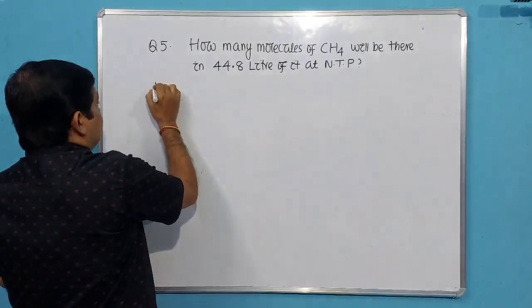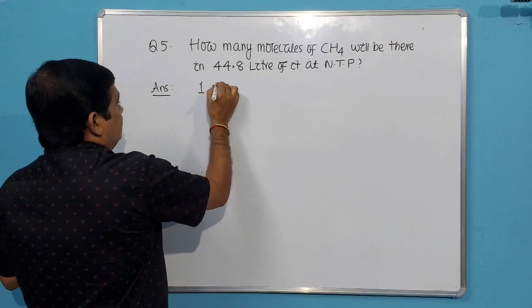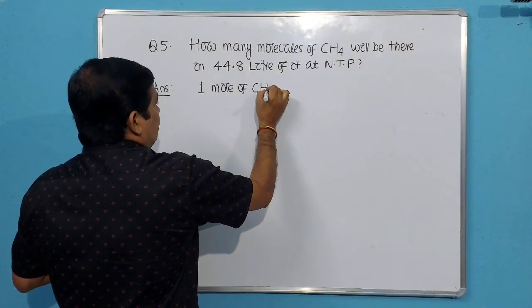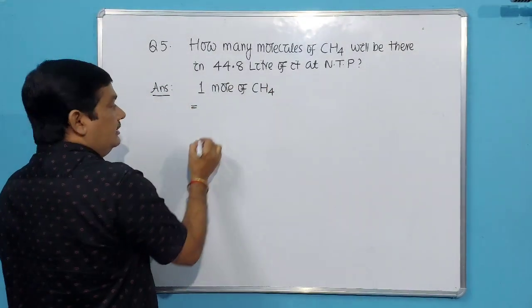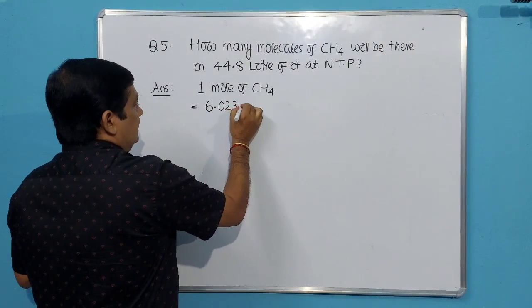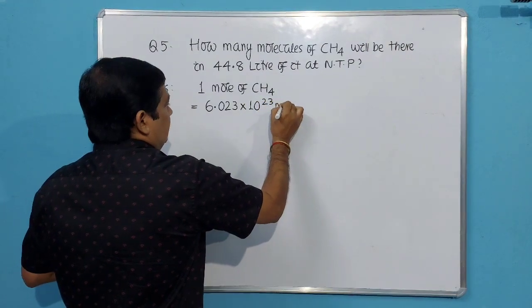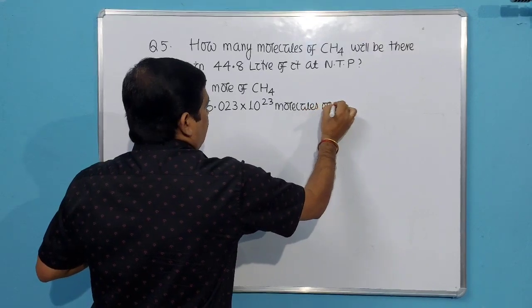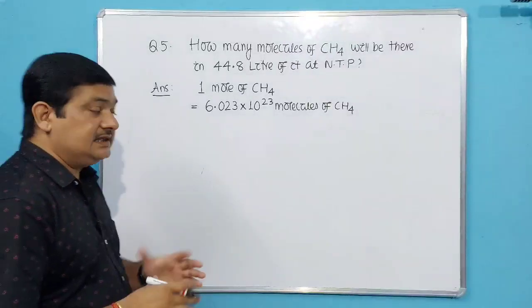Okay. So we have to start similarly. Take 1 mole of the given substance. What is given here? 1 mole of methane. Okay. Means Avogadro number of molecules, 6.023 into 10 to the power 23 molecules of methane.